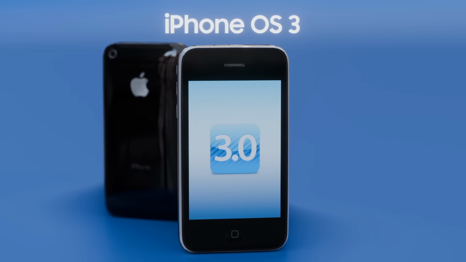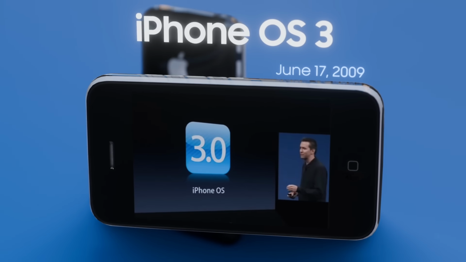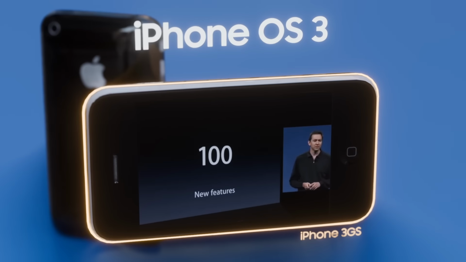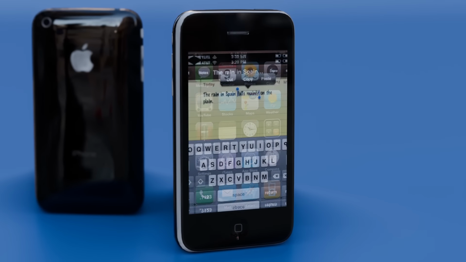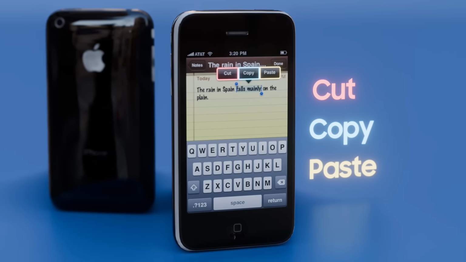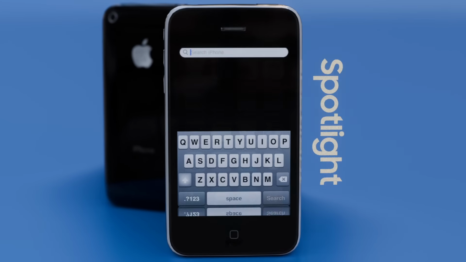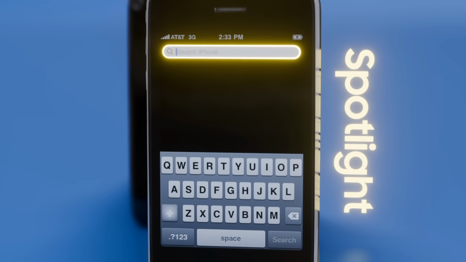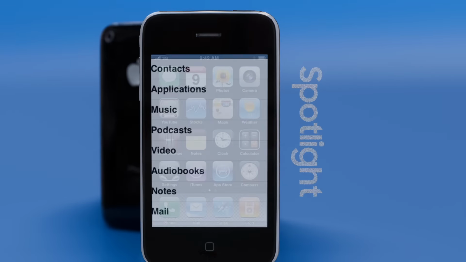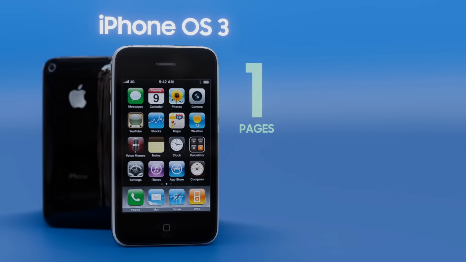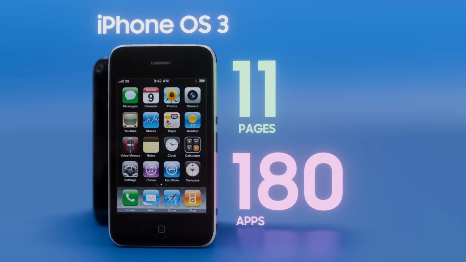iPhone OS 3, released on June 17, 2009, marked a significant leap in Apple's mobile operating system, debuting alongside the iPhone 3GS. This third major update introduced the long-awaited system-wide cut, copy, and paste functionality, transforming how users interacted with text and images. It also unveiled Spotlight, a powerful search tool that let users quickly find contacts, emails, apps, and more by swiping right on the home screen. The home screen itself expanded, allowing up to 11 pages and 180 apps, reflecting the growing app ecosystem.